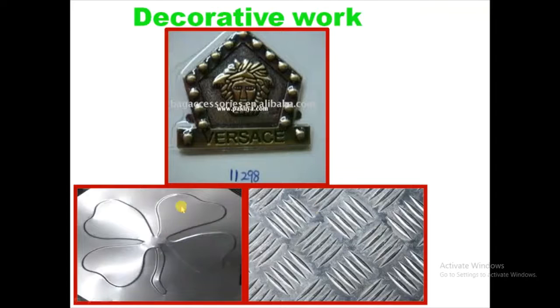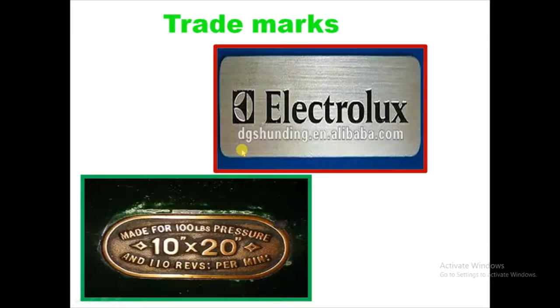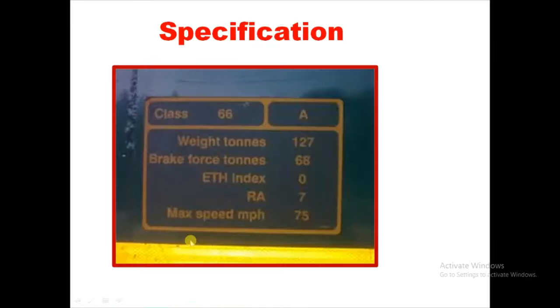Here you can see the embossings. If we see buses, such shapes are over there. Due to this, it avoids slippage, so that we will get a grip to walk on such surfaces. This is the example of embossing. You can see, these are also some more examples of trademark embosses.